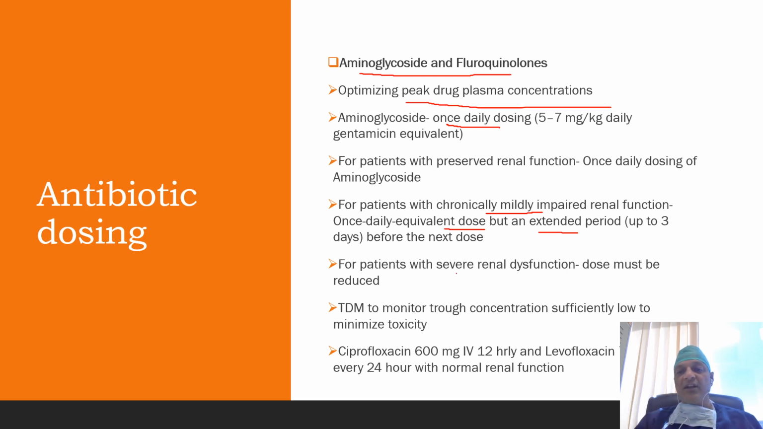For patients with severe renal dysfunction, the dose must be reduced and therapeutic drug monitoring must be done for the trough concentration, ensuring that it is sufficiently low to minimize toxicity. Here it is important to remember that peak drug plasma concentration is associated with efficacy while trough concentration is associated with toxicity. For ciprofloxacin, the dose should be 600 mg IV every 12 hours and for levofloxacin it is 750 mg IV every 24 hours in patients with normal renal function.